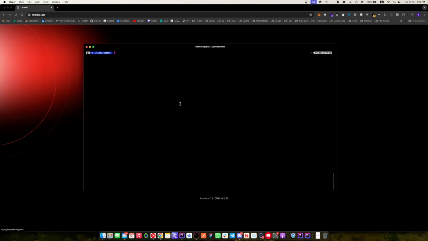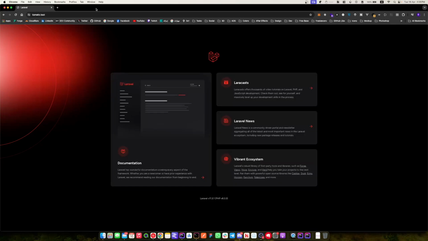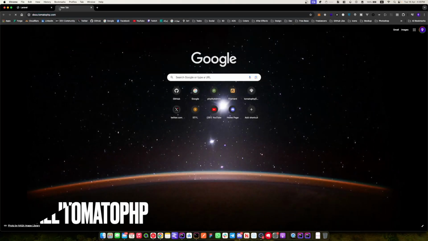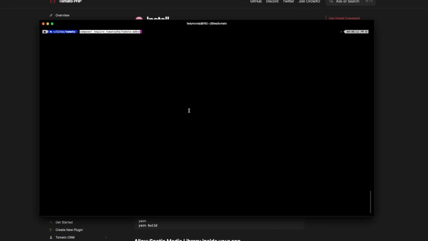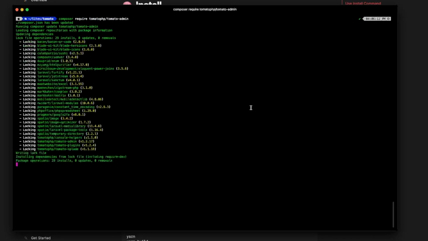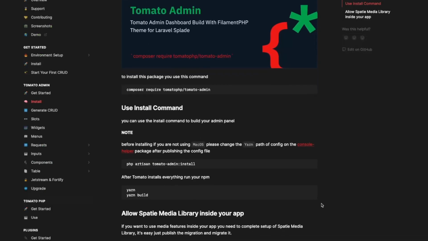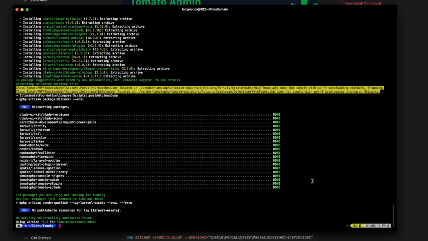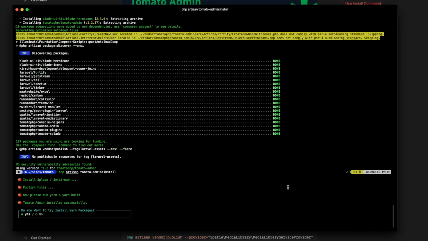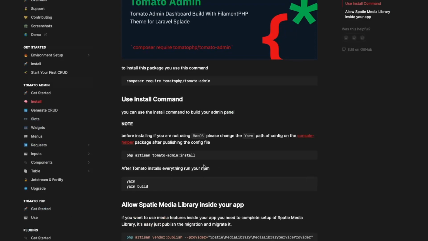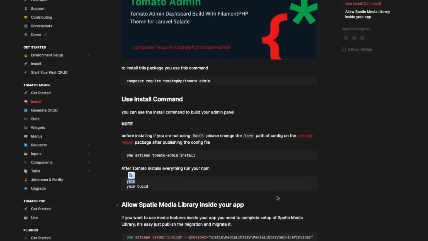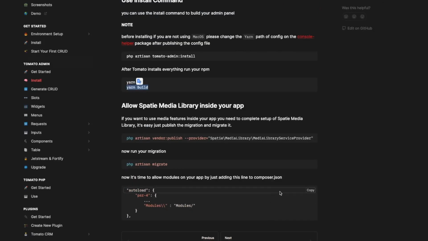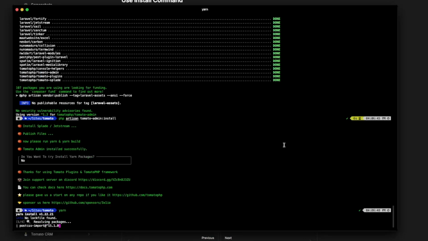To install TomatoPHP, we will go to the docs, open install and use this command here. After that, we will use this command. We will use npm, and then we will use yarn, and then yarn build. Then let's finish.